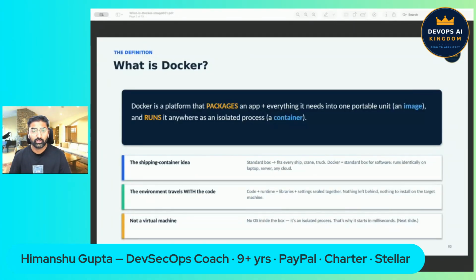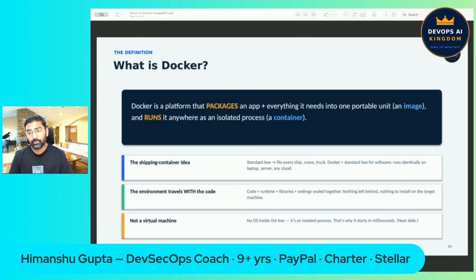So here is what Docker actually is. In one sentence that you can say in any interview: Docker is a platform that packages an application together with everything it needs, meaning the code, the runtime, the libraries, and the settings, into one portable unit called an image. And then it runs the image on any machine as an isolated process called a container. That is the whole definition. Docker packages and Docker runs.